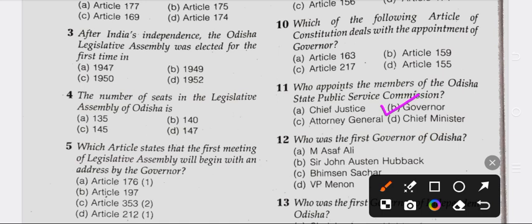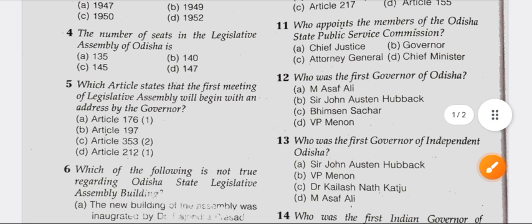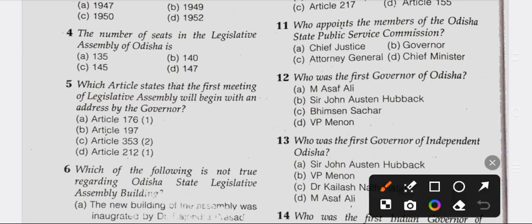Question number 12. Who was the first governor of Odisha? Option A M. Asaf Ali, Option B Sir John Austin Havag, Option C Bhimsen Satcher, Option number D V.P. Menon. So right answer is option number B Sir John Austin Havag.